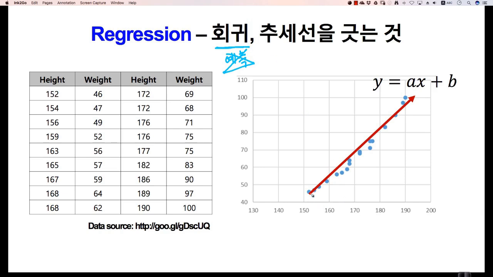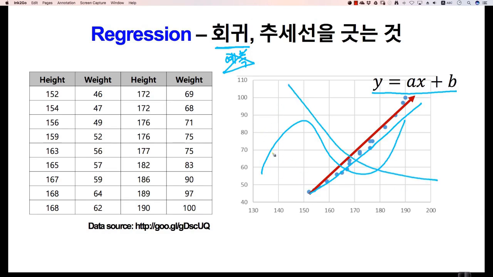It's a kind of trend line, drawing a line according to this trend. For now, we're simplifying by only talking about linear equations, but lines can also be like this, as mentioned earlier, or lines can also be like this. There is a first machine learning method for drawing such lines. We call this method regression, and it is a method of predicting the continuous value of y using the value of x. The second method is classification.